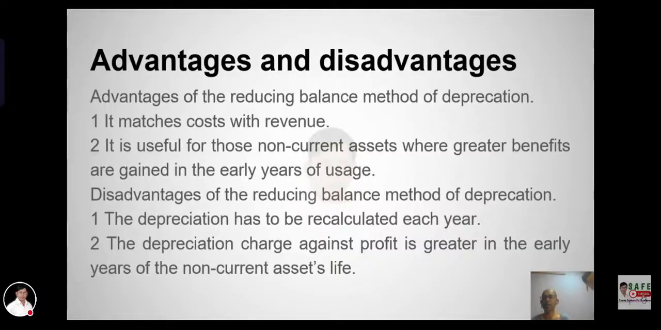Advantages and disadvantages. Advantages of the reducing balance method of depreciation: it matches cost with revenue. It is useful for those non-current assets where greater benefits are gained in the early years of life. Disadvantages of the reducing balance method of depreciation: the depreciation has to be recalculated each year. The depreciation charge against profit is greater in the early years of non-current assets.